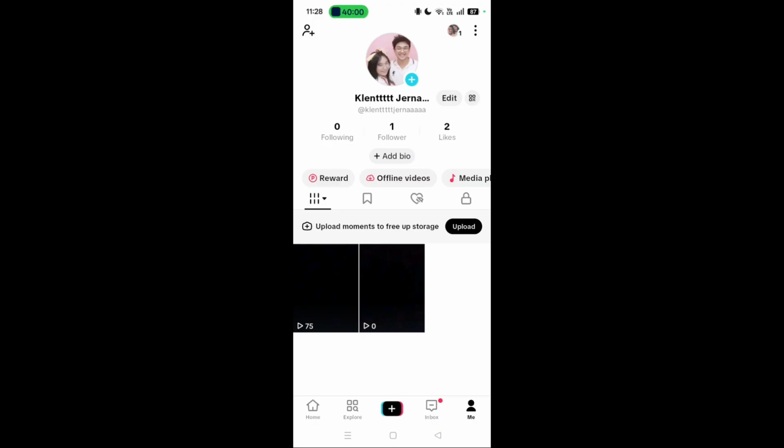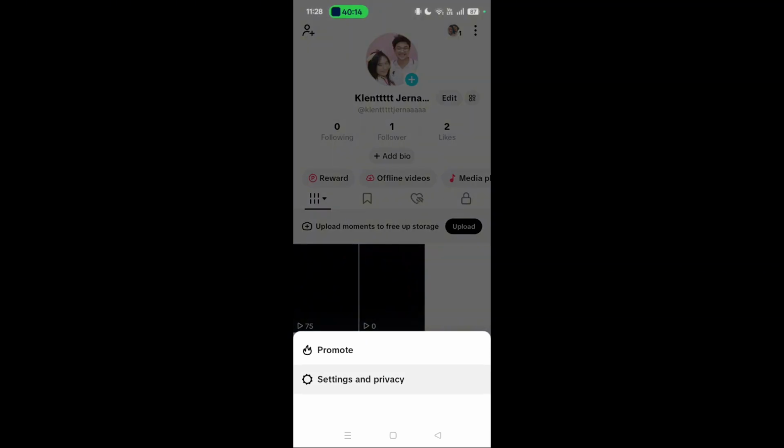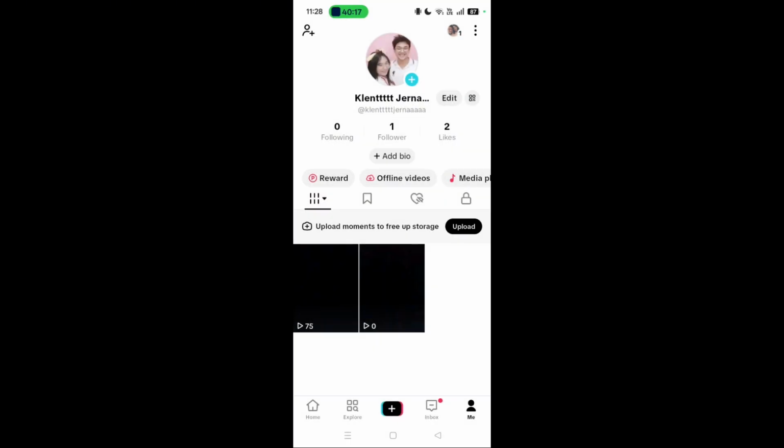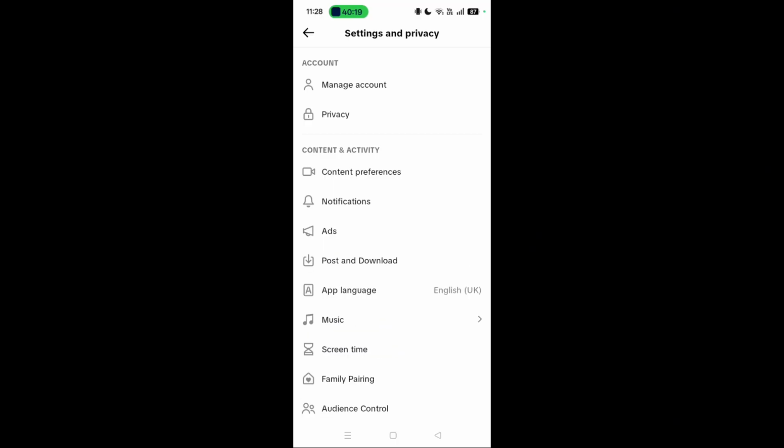So the common issue why nobody sees your story here on TikTok Lite is that it is set on only you. So what I mean by that, most of the time, on TikTok Lite story, the only allowed viewer is you.